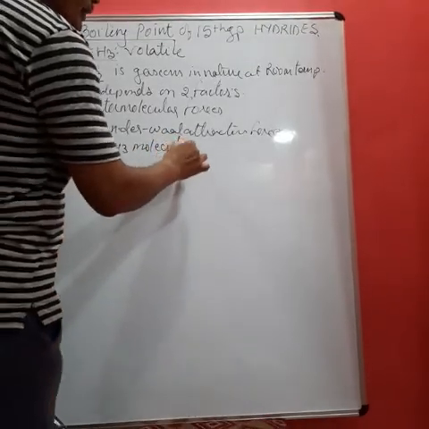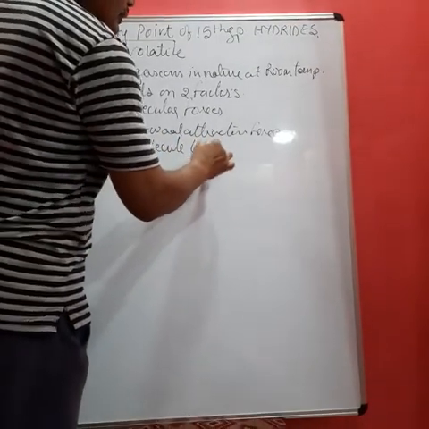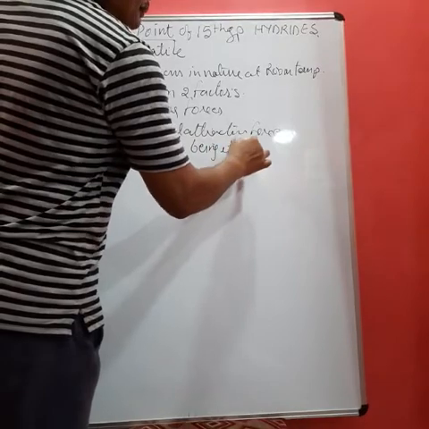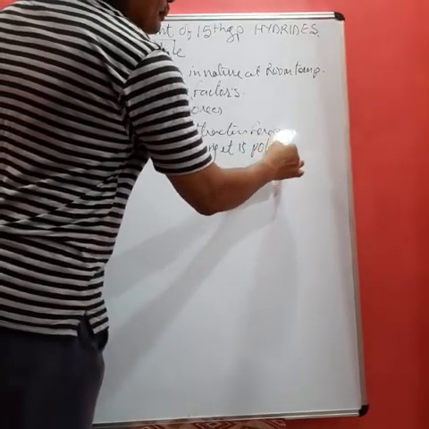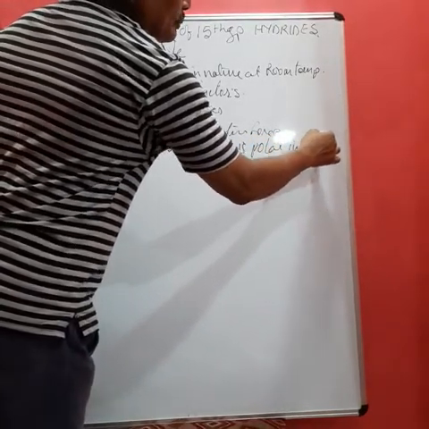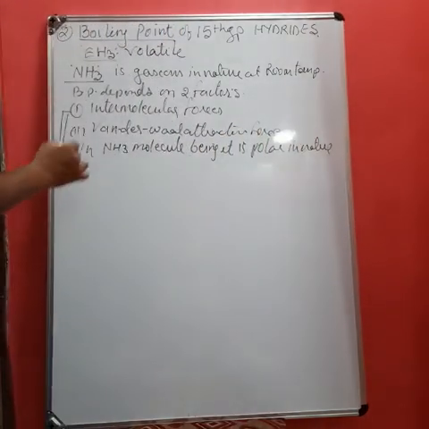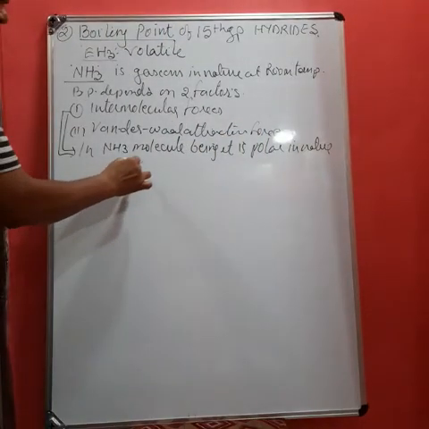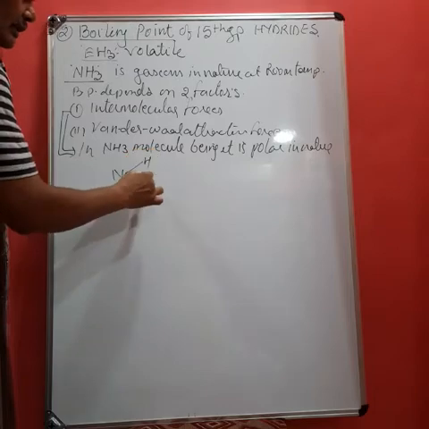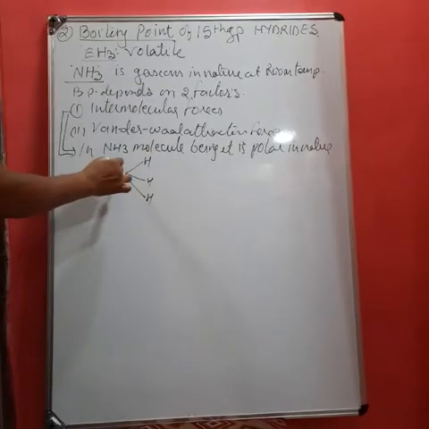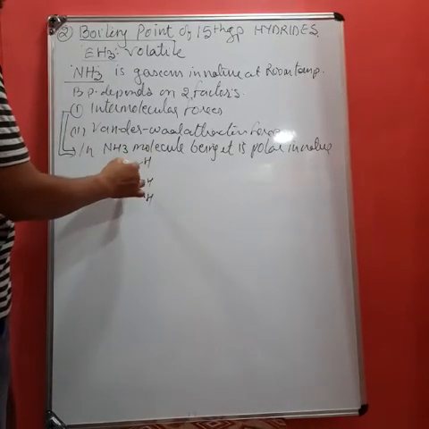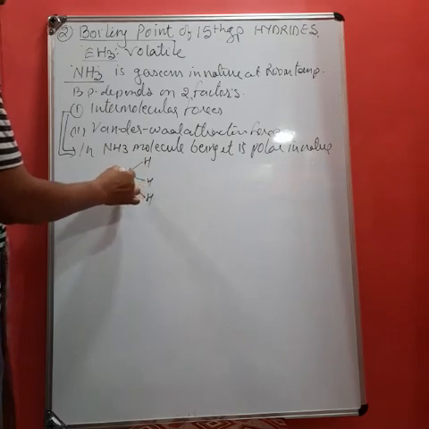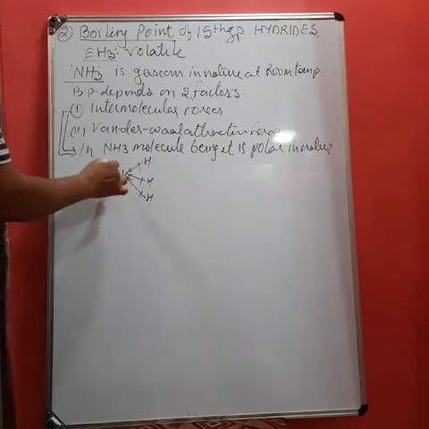So the NH3 molecule is polar in nature. Now polar in nature, that is, in nitrogen and hydrogen, the electronegativity of nitrogen is very high as compared to hydrogen. Therefore the electron pairs are slightly shifted towards nitrogen.